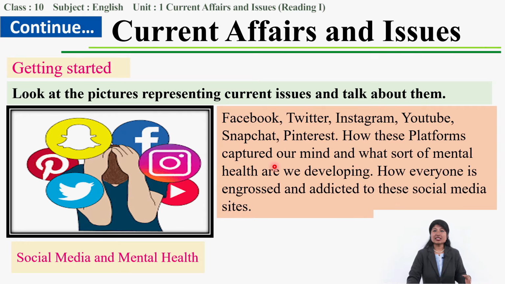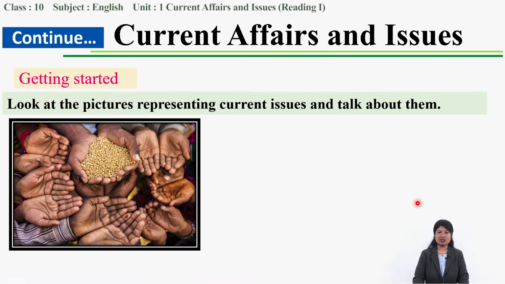Okay, so we have been using all these social media platforms, and these platforms have captured our mind. So what kind of mental health are we developing, as everyone is engrossed and addicted to using these social media sites, right?